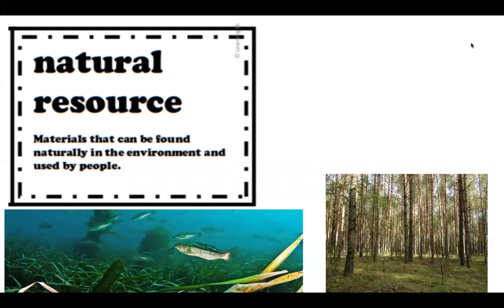This other picture is a picture of a forest. So this is wood. There's also lots of other living animals and plants that could be eaten by us. So the wood, we could chop it down and use it to build our structures or to burn, to make fire. That is a natural resource that is essential.